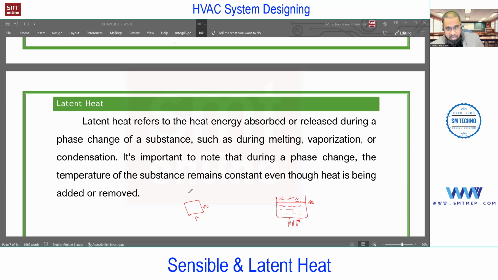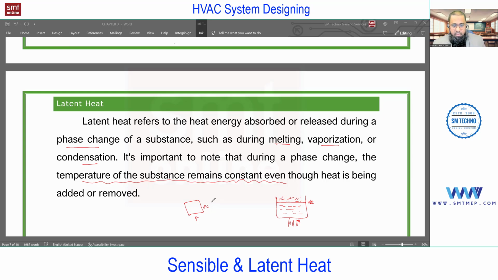So latent heat is related to change of phase, and the second point is that it is at constant temperature. Latent heat refers to the heat energy absorbed or released during a phase change of a substance, such as melting, vaporizing, or condensation. Vaporizing means liquid to vapor, and condensation means vapor to liquid, the reverse. So it is important to note that during a phase change, the temperature of the substance remains constant, even though heat is added or removed.